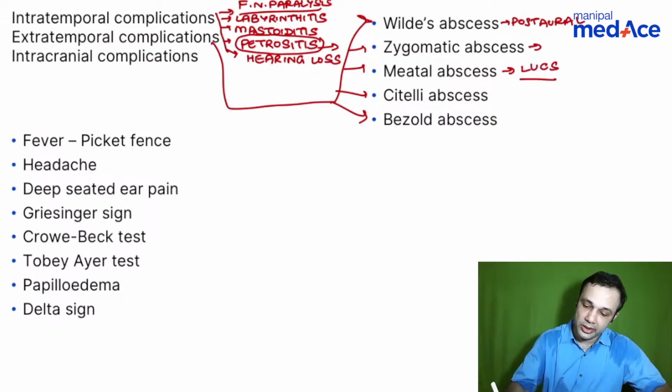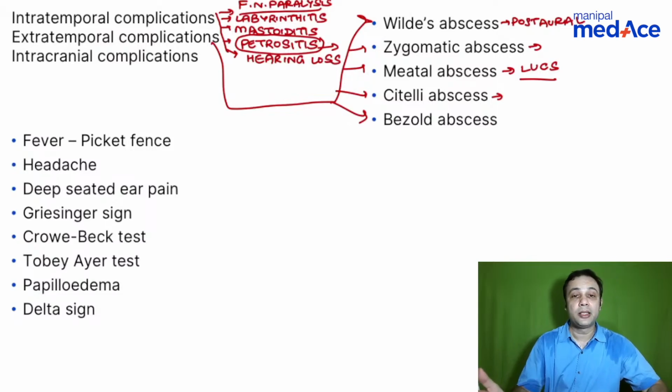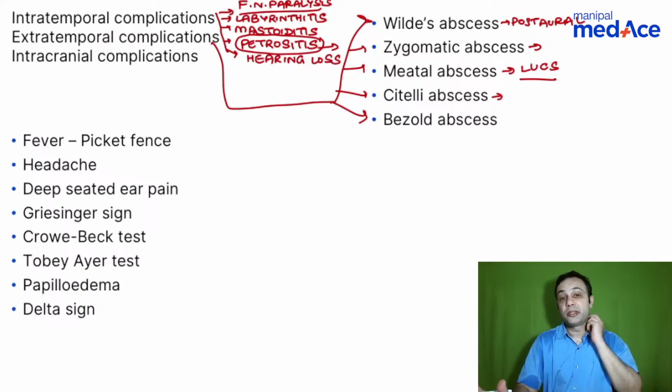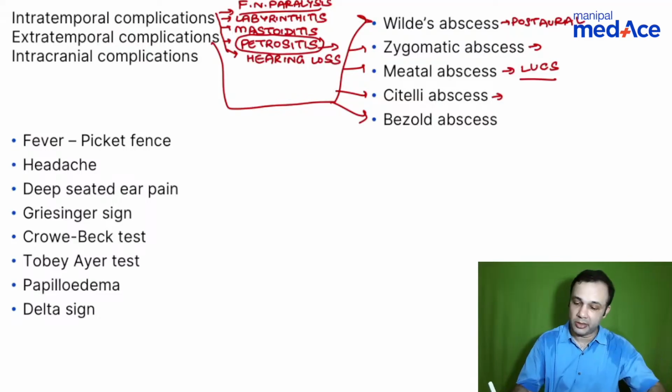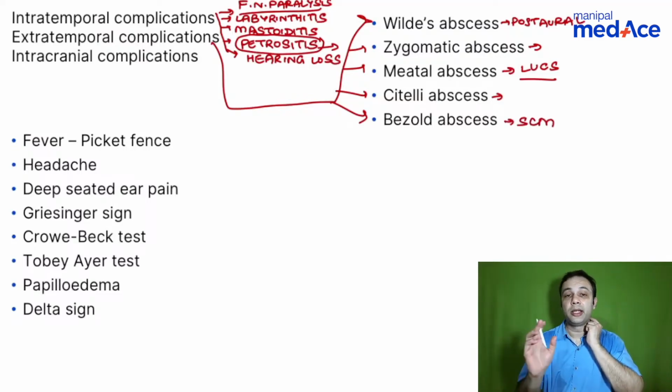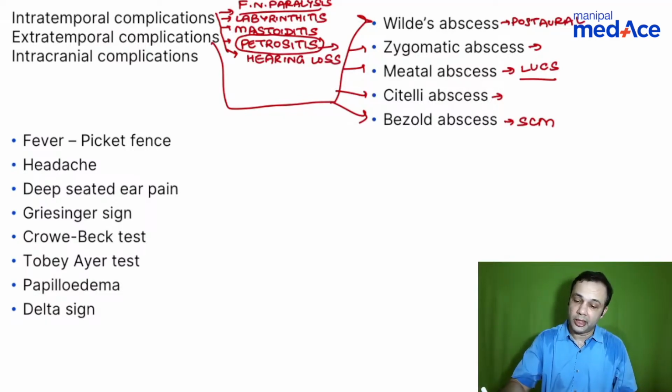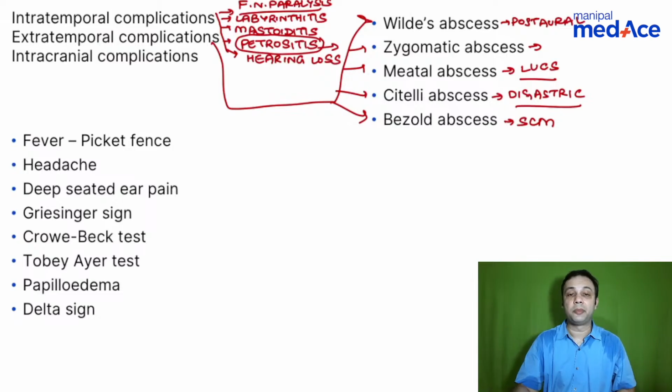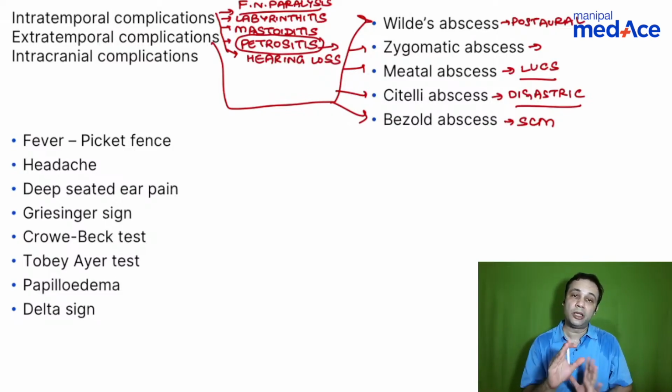So when you talk about Citelli's abscess, the pus trickles along the posterior belly of the digastric and produces an abscess in the neck along the digastric muscle. When you talk about Bezold's abscess, you look at the other muscle that is there behind. That is the sternocleidomastoid muscle. So you have the sternocleidomastoid. If pus is present along the sternocleidomastoid, think in terms of Bezold's abscess. If it is present along the posterior belly of digastric, think in terms of a Citelli's abscess, right? So each and every abscess can be one question in a different way. Okay, so they might give you a question.